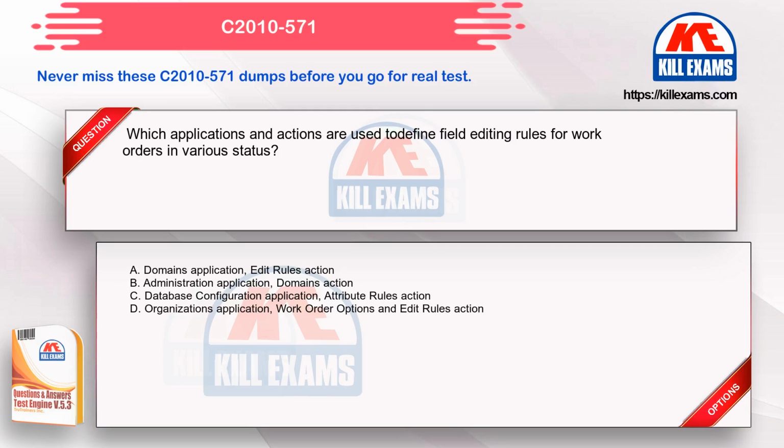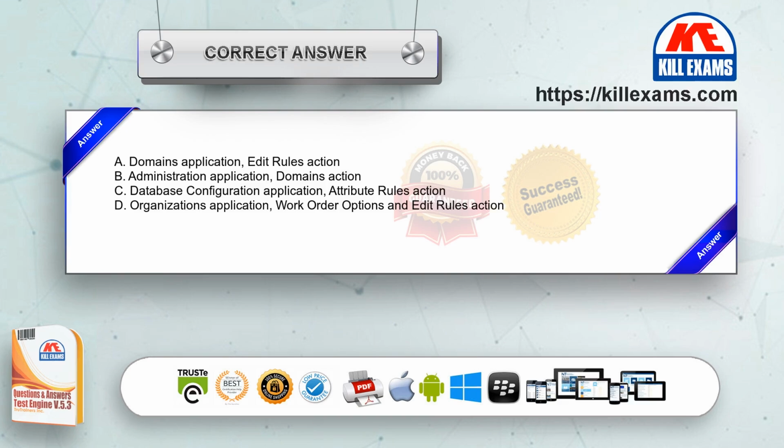Which applications and actions are used to define field editing rules for work orders in various status? Option A. Domains application, edit rules action. Option B. Administration application, domains action. Option C. Database configuration application, attribute rules action. Option D. Organizations application, work order options and edit rules action. The correct answer is option D.